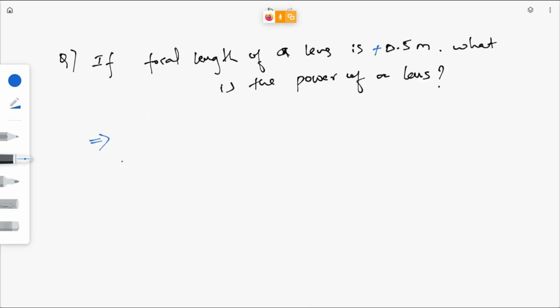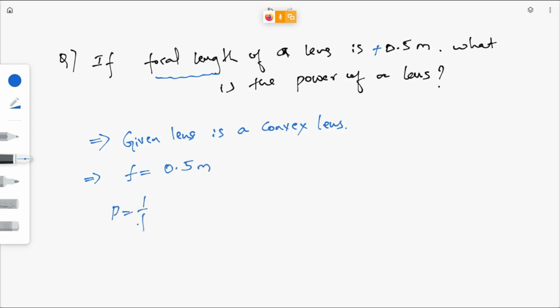Given lens is, if F is positive, then given lens is a convex lens. If it is positive, then it is a convex lens. If it is negative, then it is a concave lens. What is it? Focal length, right? Okay, given lens is a convex lens. Now, what is F? F is equal to 0.5 meters. Then how to find power?